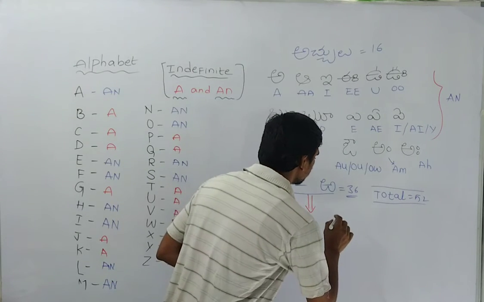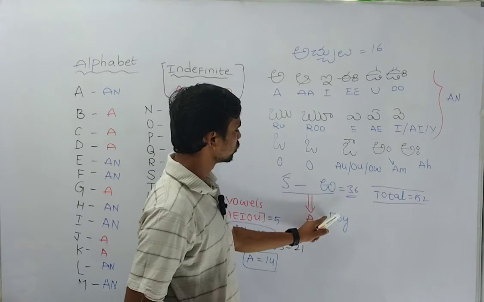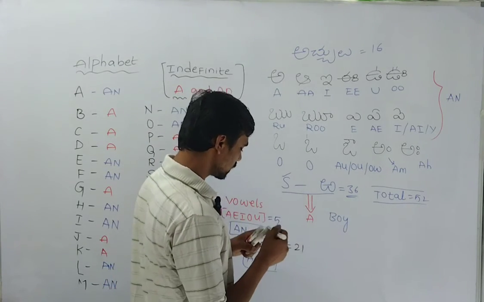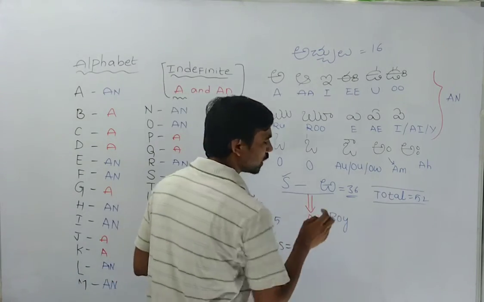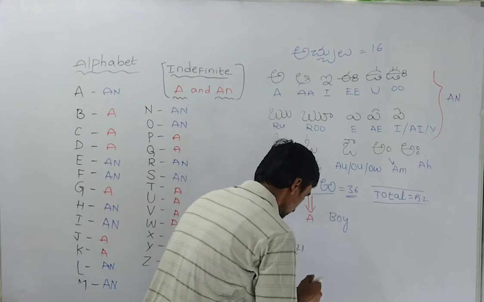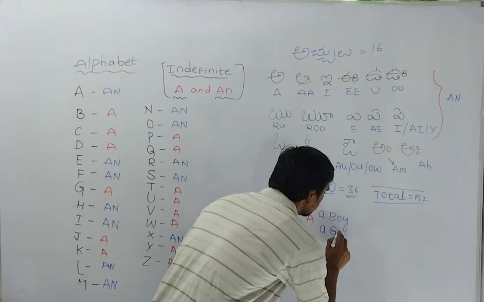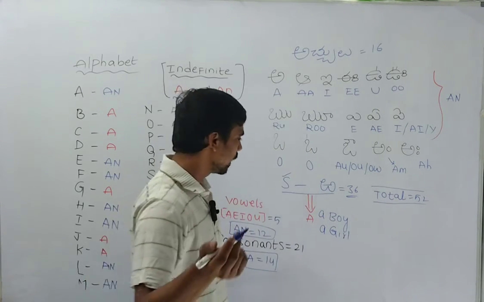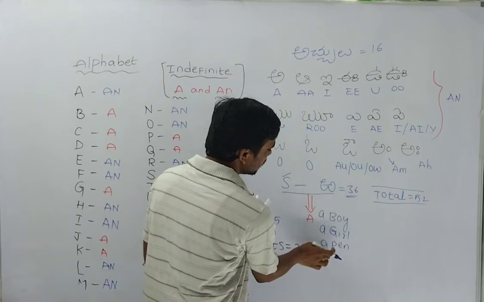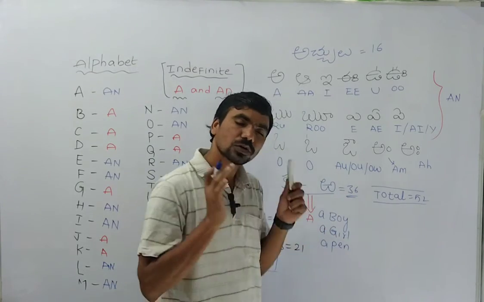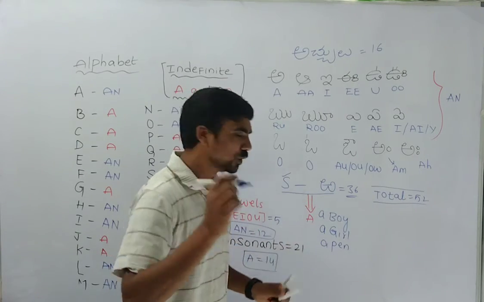So the spelling is boy. The sound should be bo. So you can use here simply a boy. For example, girl. Simply you can use a boy, a girl. G-I-R-L, a girl. Pen, a pen. See guys, I wrote from here to there. The sound should be from here to here. So you can easily identify pen, a pen.